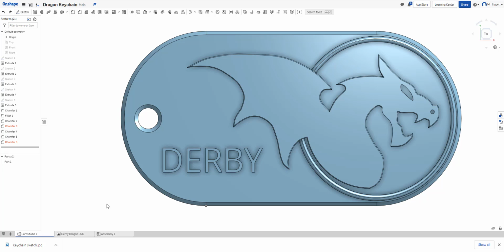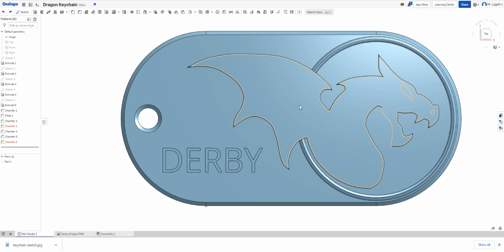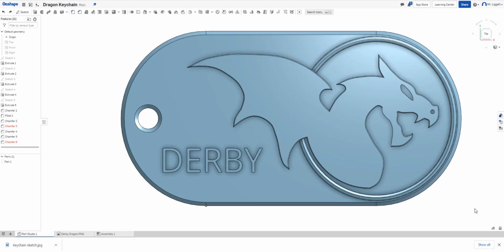Okay, so we're ready to 3D print one of our projects. We open up the project just like this. We make sure everything's just the way we want it to be 3D printed. We go down to Part Studio right here and we right click on this.